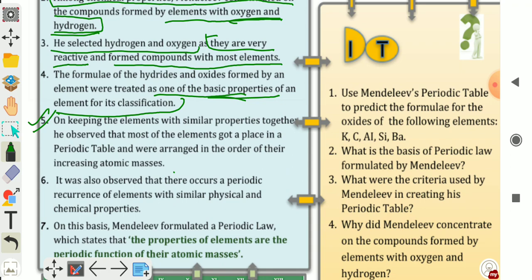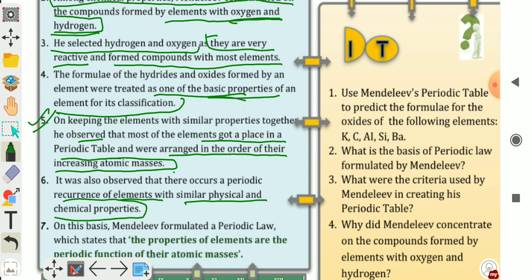He observed that most of the elements got a place in the periodic table and were arranged in order of their increasing atomic masses. It was also observed that there occurs a periodic recurrence of elements with similar physical and chemical properties. After a regular interval, the elements having similar properties are repeated in the table.